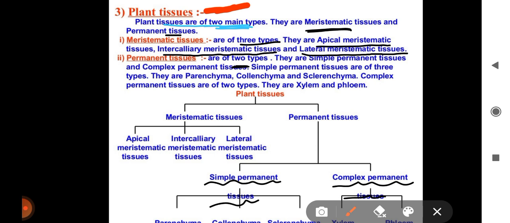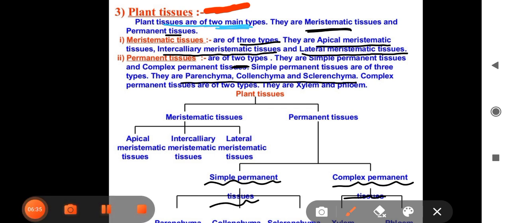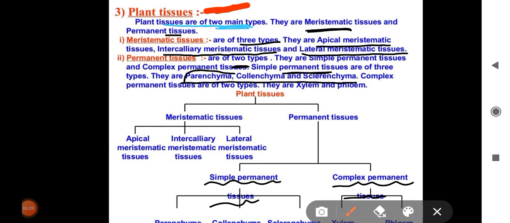The simple permanent tissue is also divided into three parts. Are you able to see these types? They have just weird names, but you have to understand them because it's really simple.